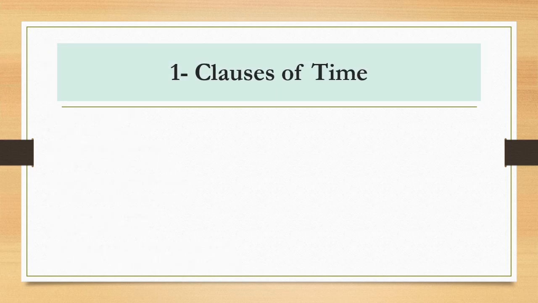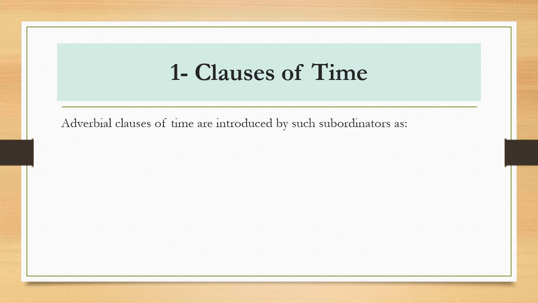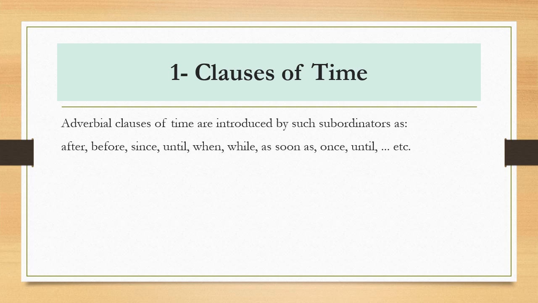Now, clauses of time. Adverbial clauses of time are introduced by such subordinators as we have after, before, since, until, when, while, as soon as, once, until, etc. There are many subordinators that introduce a clause of time. So even their meanings, after, before, since, until, give us the meaning of time. They are a reference to time. Now we have the examples.